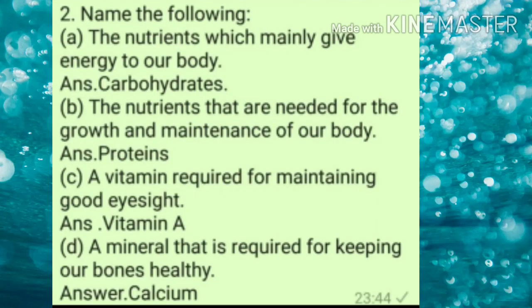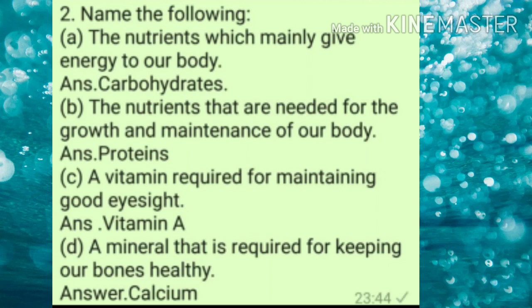Second question is: name the nutrient which mainly gives energy to our body. So the answer is carbohydrates. As we have learned that fat and carbohydrate both provide energy, but our body mainly obtains energy from carbohydrates to perform different activities. B. The nutrients that are needed for the growth and maintenance of our body.